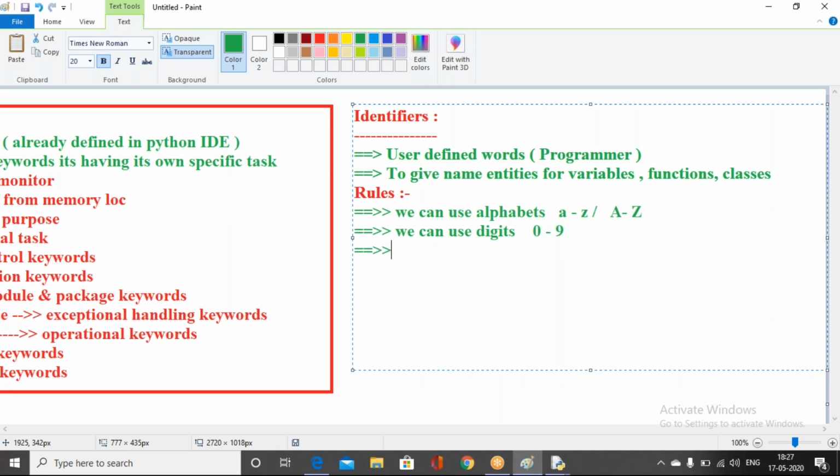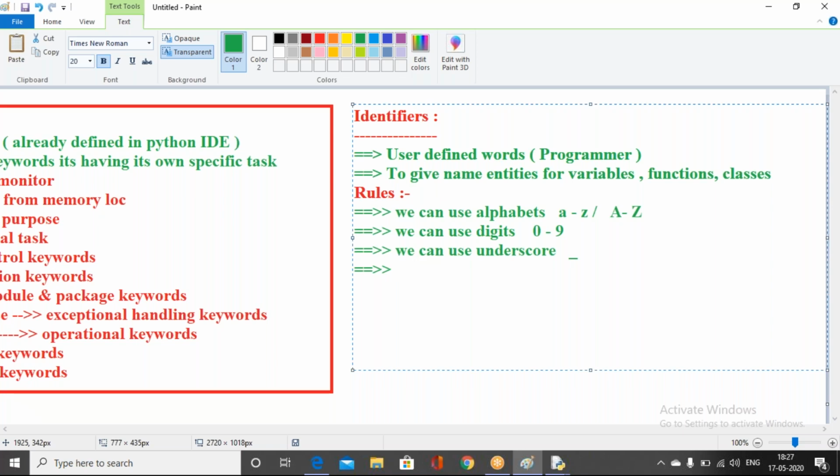Next, we can use underscore, which is shift with minus.